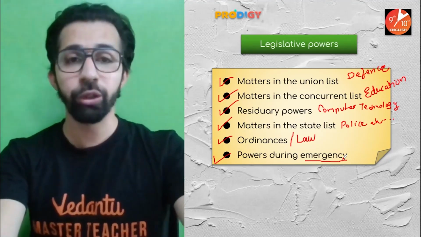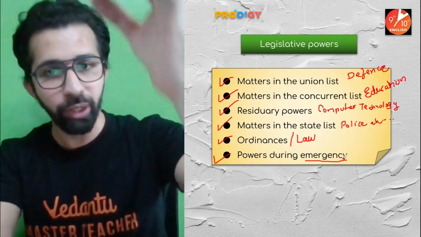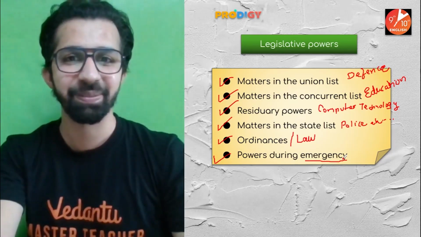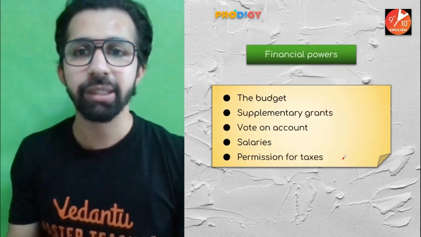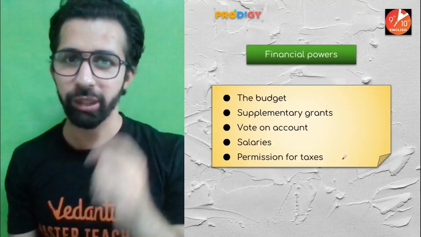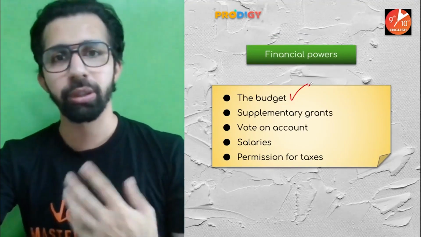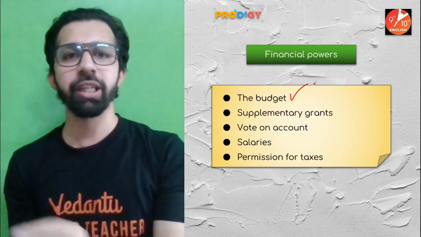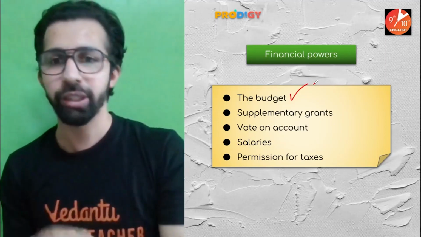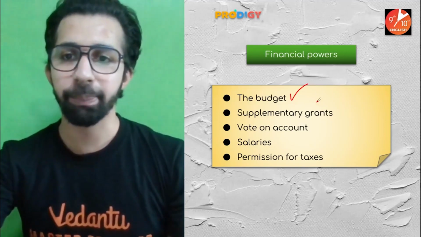Next on the list, I want you guys to pause the video and make sure that you are noting all these points. Coming to the next one, they have got some financial powers also related to money, like the passing of the union budget. Obviously, the passing of the union budget is not with any of the states, it is given to the union government. Second, supplementary grants.